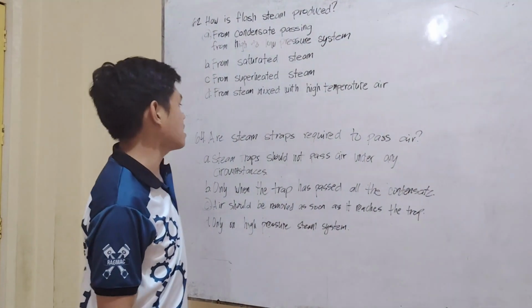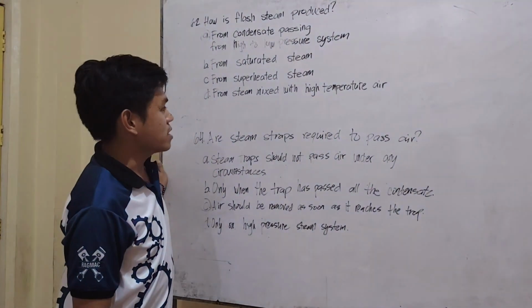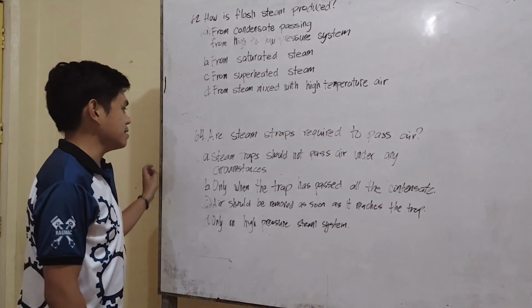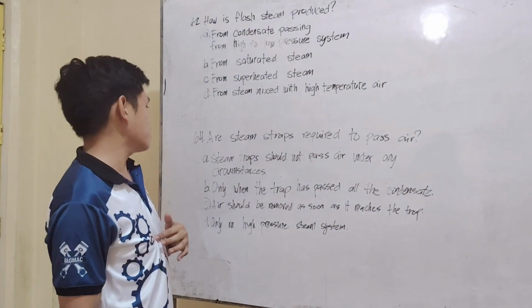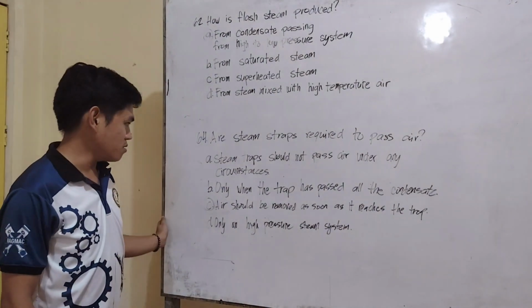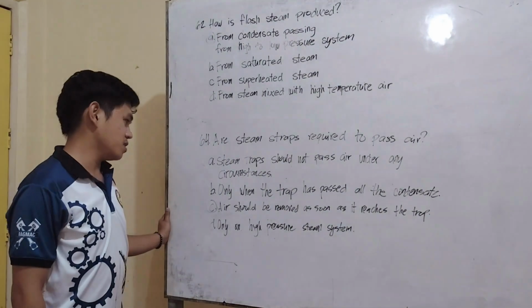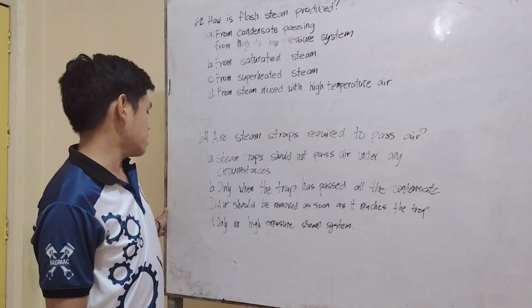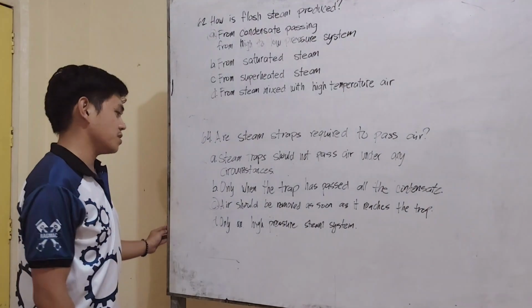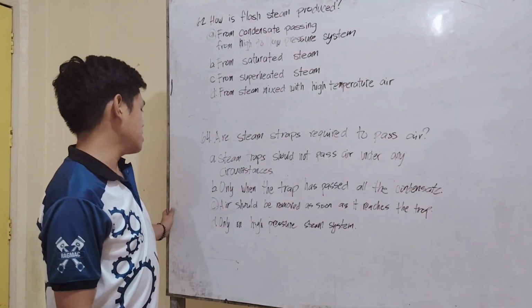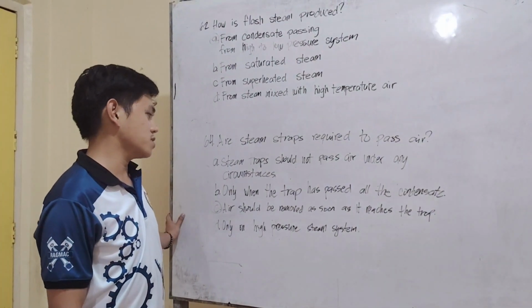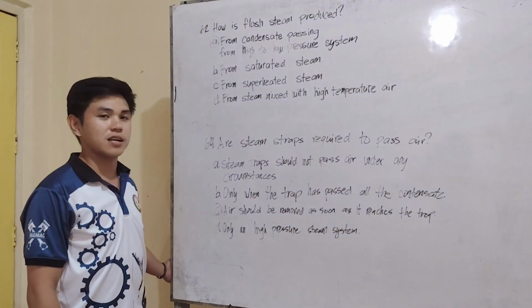64. Are steam traps required to pass air? A. Steam traps should not pass air under any circumstances. B. Only when the trap has passed all the condensate. C. Air should be removed as soon as it reaches the trap. Or D. Only on high pressure system. So the answer is letter C. Air should be removed as soon as it reaches the trap.